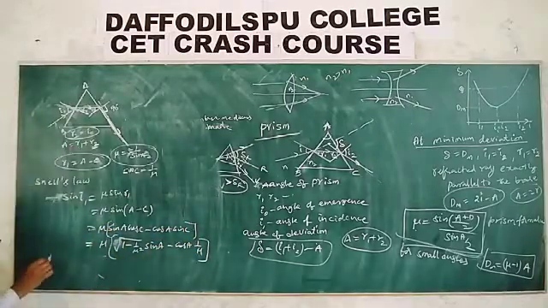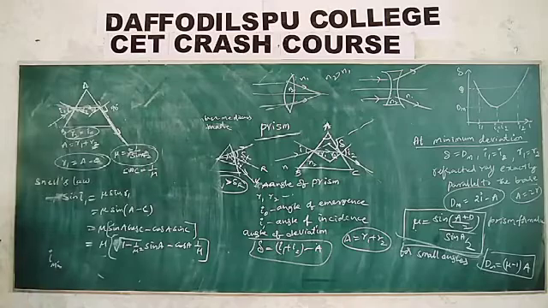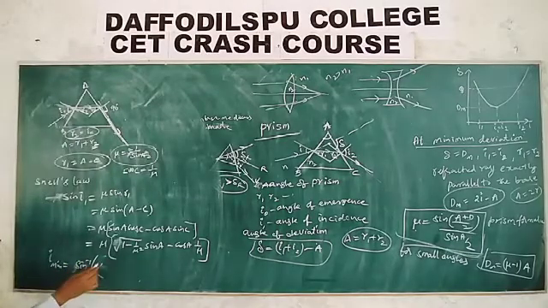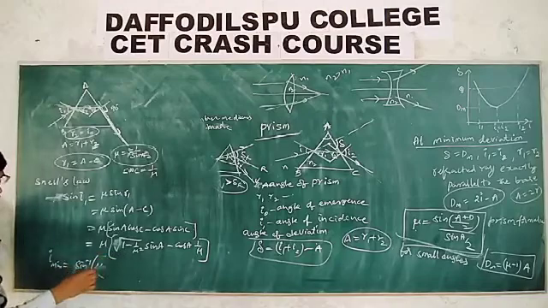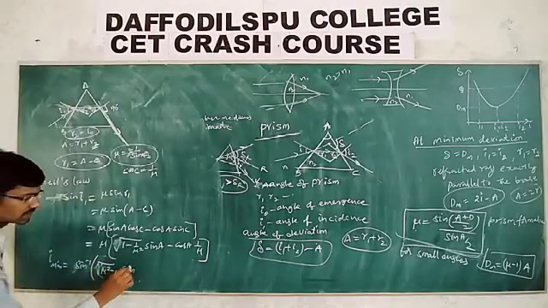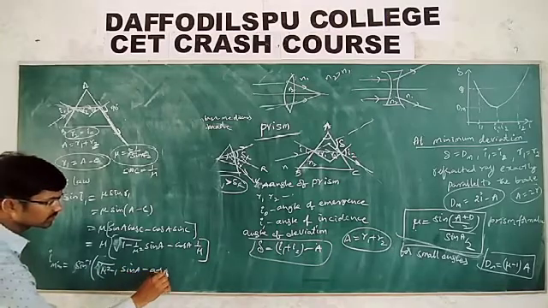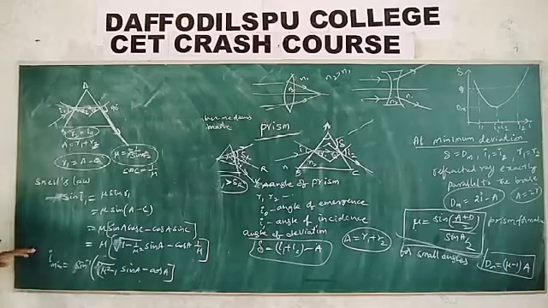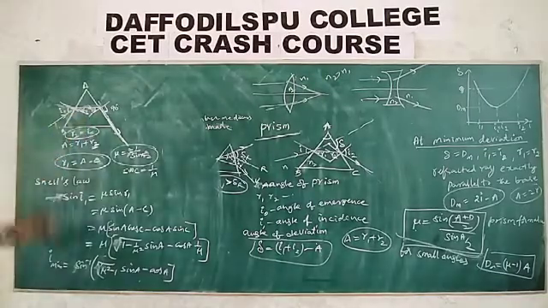Then I minimum is equal to sin inverse of mu, with mu taken common. Mu square, mu will be cancelled. Root over (mu square minus 1) into sin A minus cos A. This is the minimum angle of incidence for total reflection.